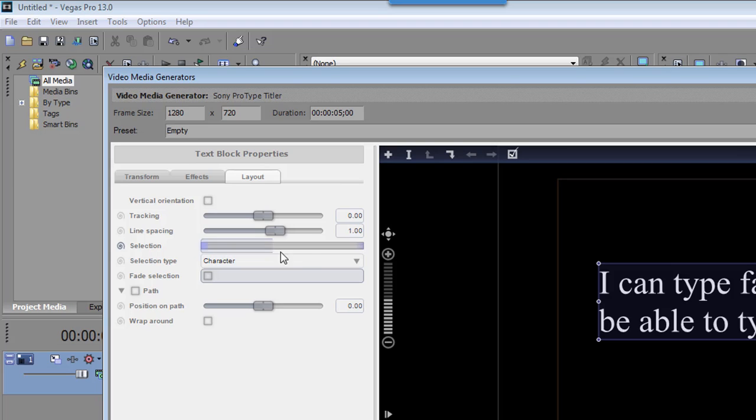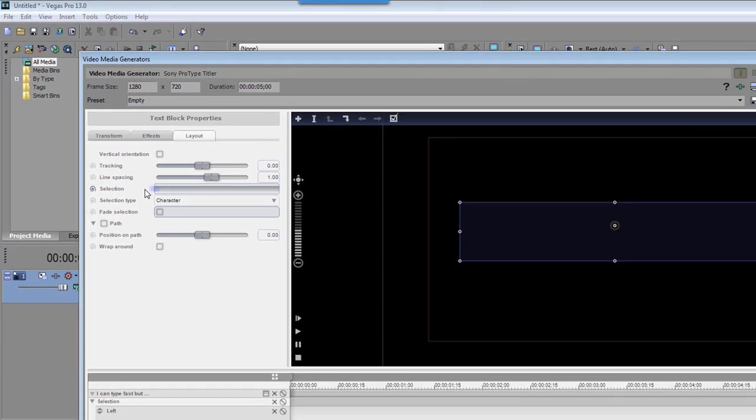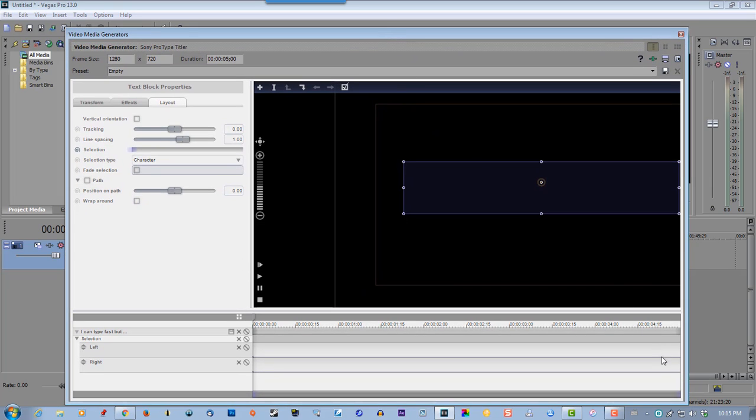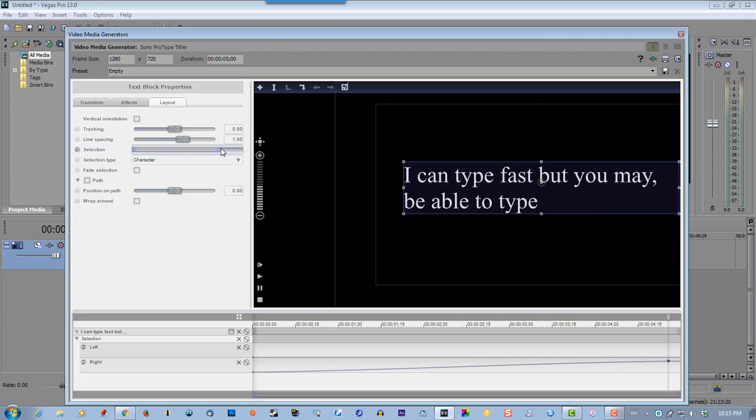So go back to Selection now. Grab the slider. Slide it all the way to the left. At the bottom here, put your cursor at the bottom. Click at the bottom. Go back to the slider. And drag it all the way to the right.